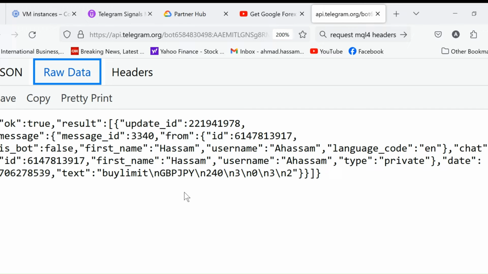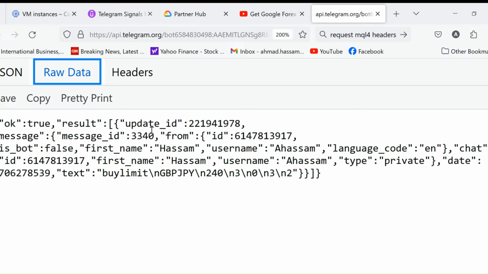I have posted this message: buy limit, new line, buy limit, 240 means 4 hour, new line, 3 is the bar number, new line, 0 is the low of that bar, and 3 is the magic number, 2 is the risk percentage. We need to read this message.